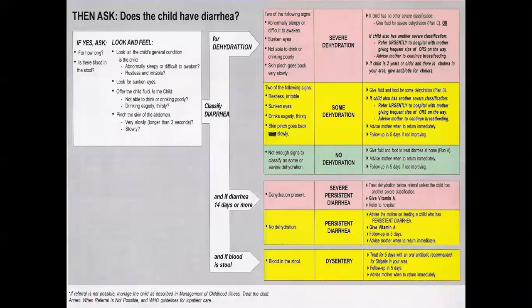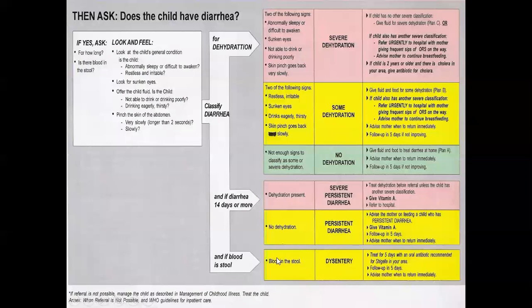This was the last acute diarrhea. We discussed some dehydration, severe dehydration, no dehydration. Now, this portion is remaining, which I told you we would discuss in persistent diarrhea. So diarrhea which remains 14 days or more than 14 days is persistent diarrhea. And what is severe persistent diarrhea? In persistent diarrhea, when there is dehydration, you label it as severe persistent diarrhea. When there is no dehydration and the duration is more than 14 days, then this is persistent diarrhea.